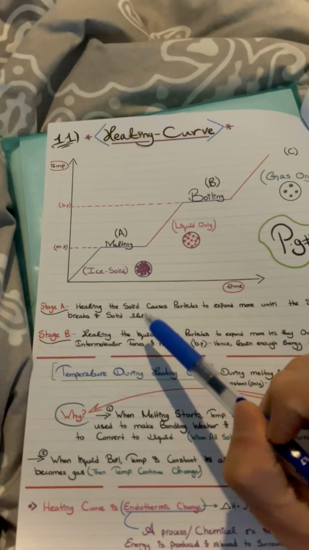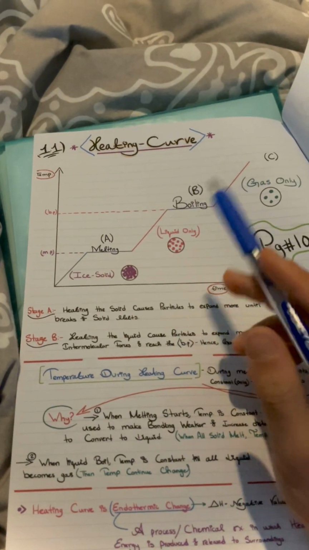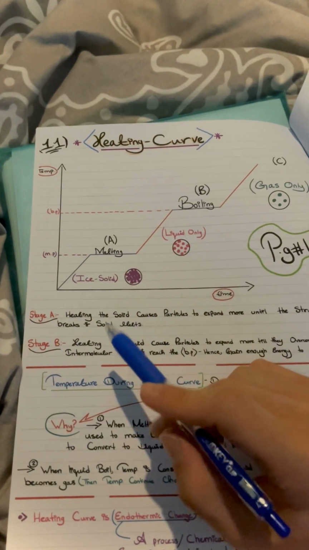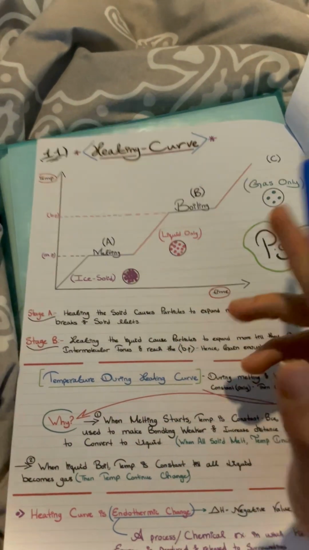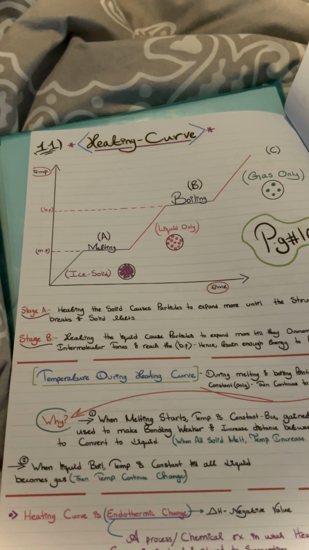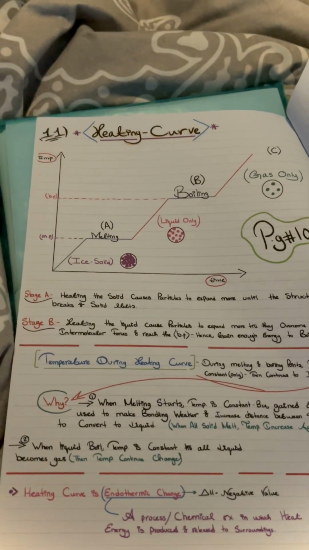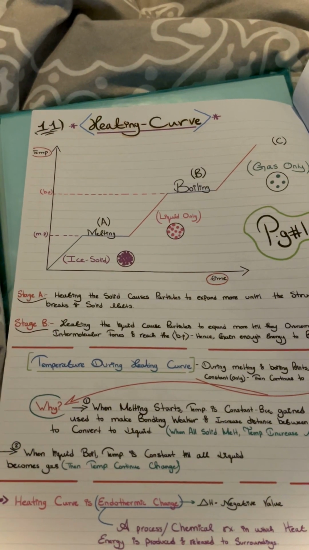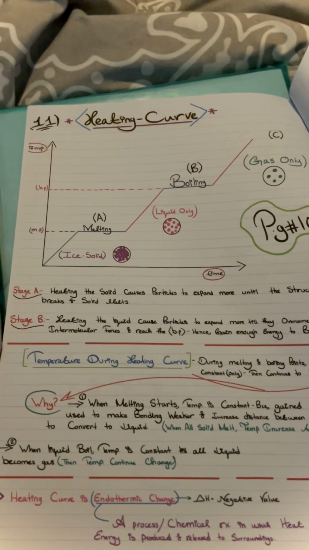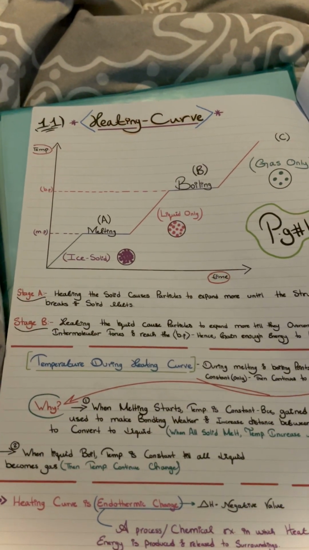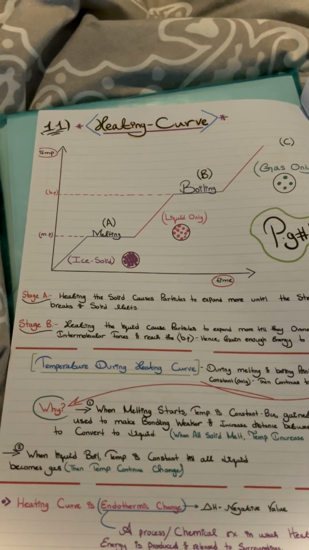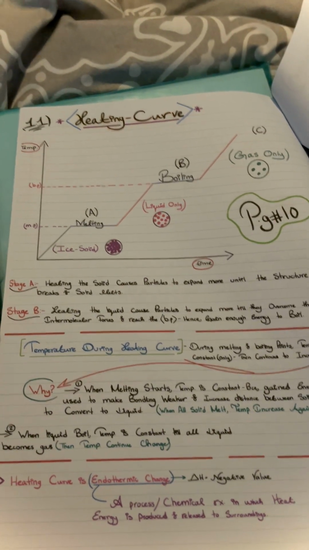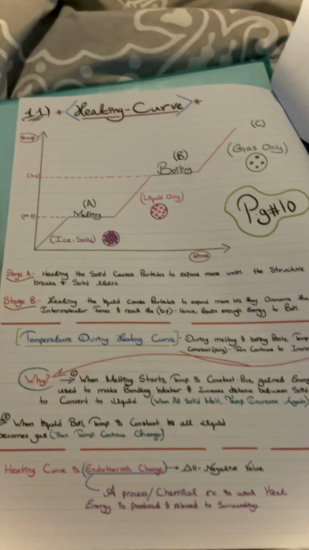Now, heating the solid causes the particles to expand more until they can break the forces holding them together and eventually become a liquid. Heating the liquid causes the particles to expand more and overcome the attractive forces holding them together, sliding past each other, allowing it to become a gas. Why does temperature stay constant during a heating curve? Because all of the energy you're using to convert these states from one to another is being used to break the bonds holding the structure together. So this is why temperature during the heating curve stays constant, because all the energy is being used to change the state from one to another.